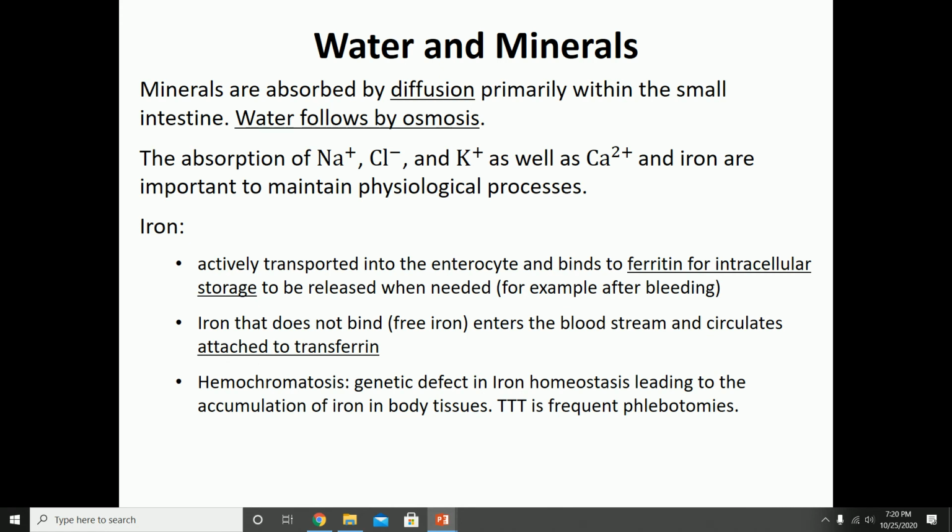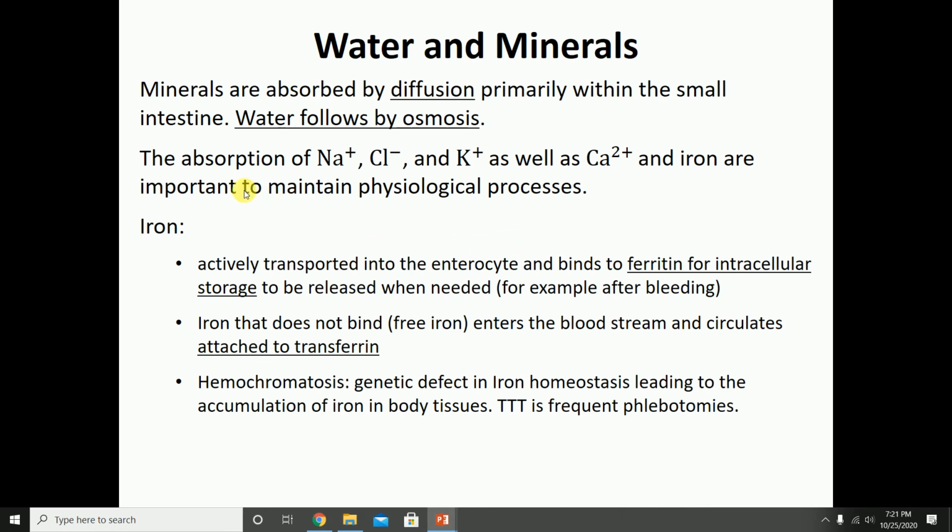For the absorption of water and minerals, minerals are absorbed by diffusion in the small intestine, and water is going to follow by osmosis. So it's a very simple kind of absorption. Absorption of sodium, chloride, potassium, and calcium are really important to maintain a lot of physiological processes that we have already talked about. So bone health, nerve health of the nervous tissue, action potential, muscular contraction, all of that, we've seen how these ions are important.